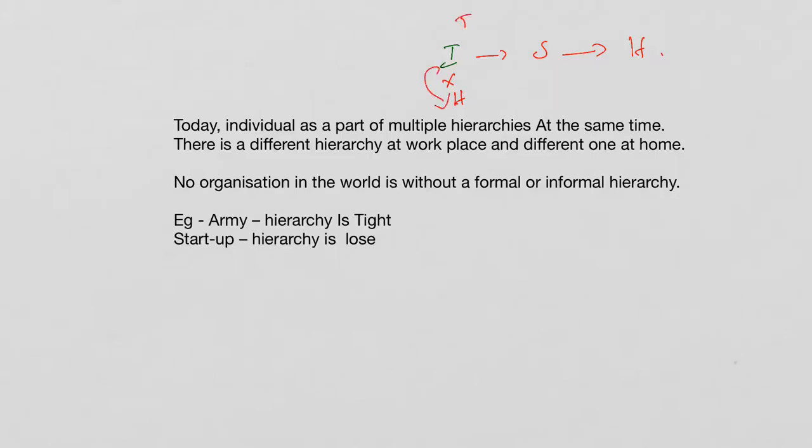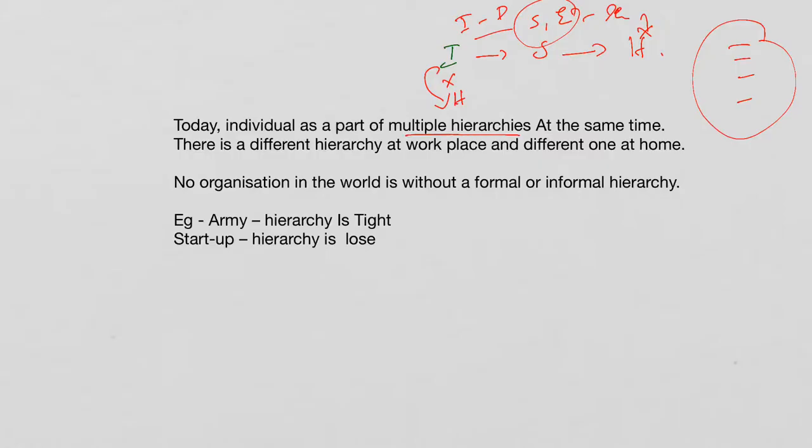Even though you have equality in the political sphere, in the social and economic spheres, in all the democracies across the world, we can see that inequality exists. Even though some arrangement is done as per the functionalist perspective, society has to work properly in this arrangement of hierarchy, but still inequality exists. Okay. So we can conclude by saying that today an individual is a part of multiple hierarchies.